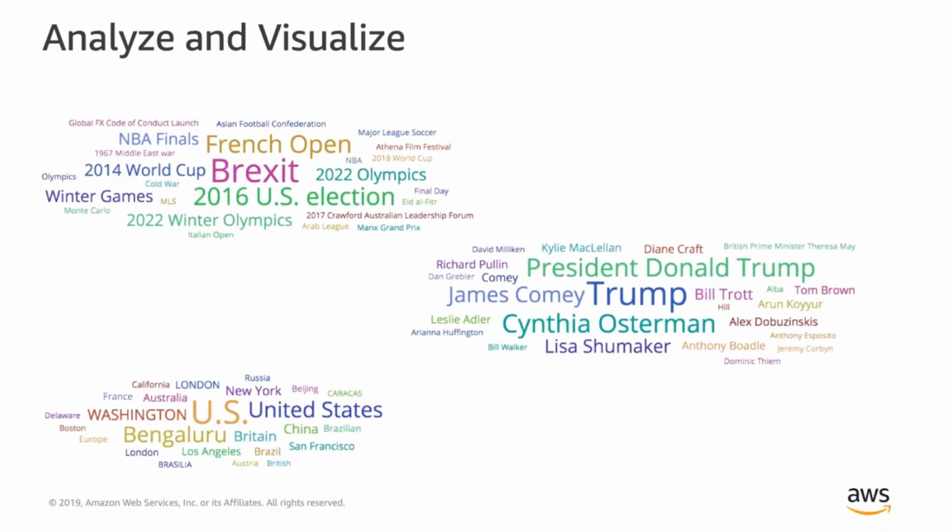So in this case, we ran a bunch of news articles through the solution, and this is what we saw. On the top left, we see a word cloud of events. So you can see here, we see Brexit, French Open, and a few others. On the right, it's identified all the people mentioned in those news articles. So here we see Trump, James Comey, and many more people. And then on the bottom left, it identified all the places that were mentioned in the news article. So here we see Bengaluru, United States, Washington, Australia, etc.